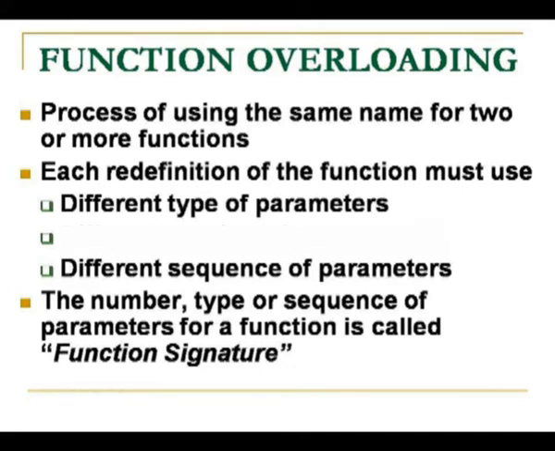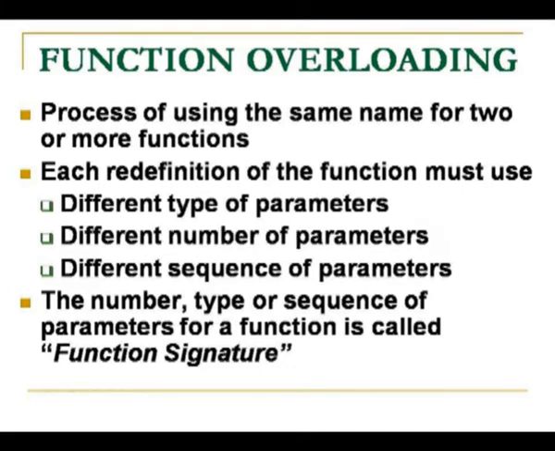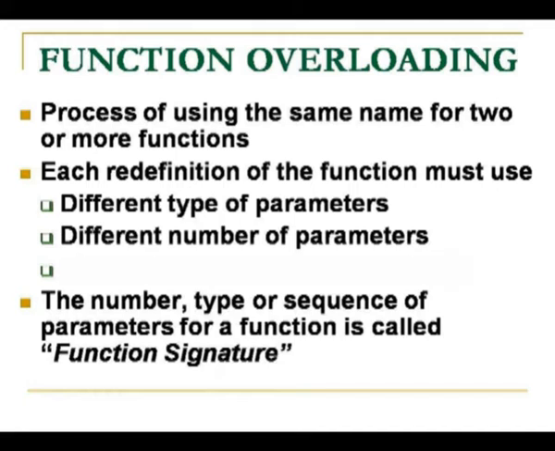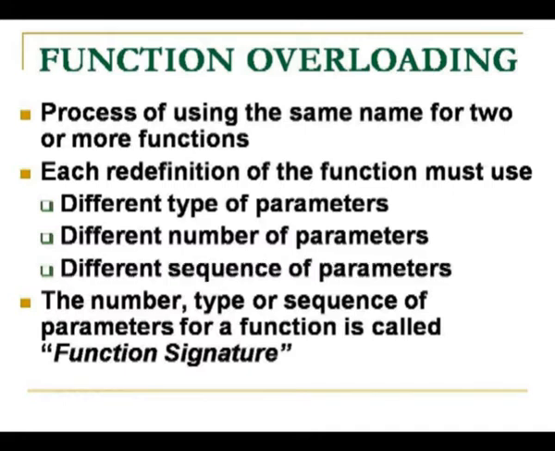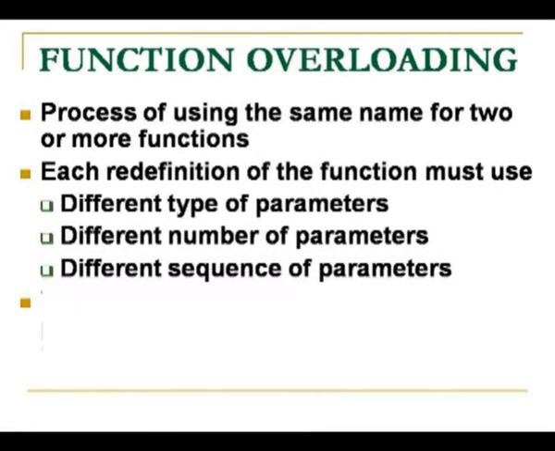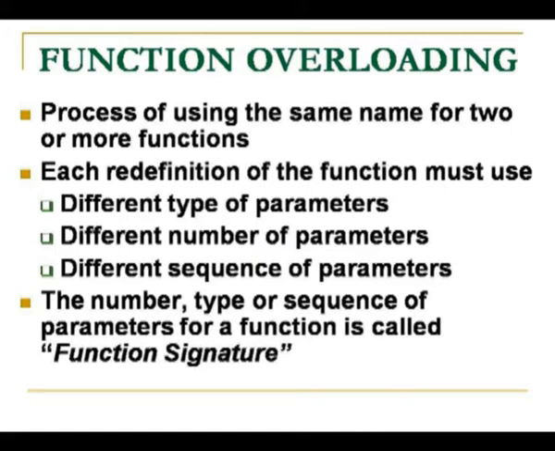One function will have only one argument, another function can have two or three, or differ in the sequence in which the parameters are arranged in the function. So, though the functions have the same name, based on the parameters that they carry, they will be different in the data type, different in number or different in the sequence of arrangement. The number, type or sequence of parameters in a function is called the function signature.